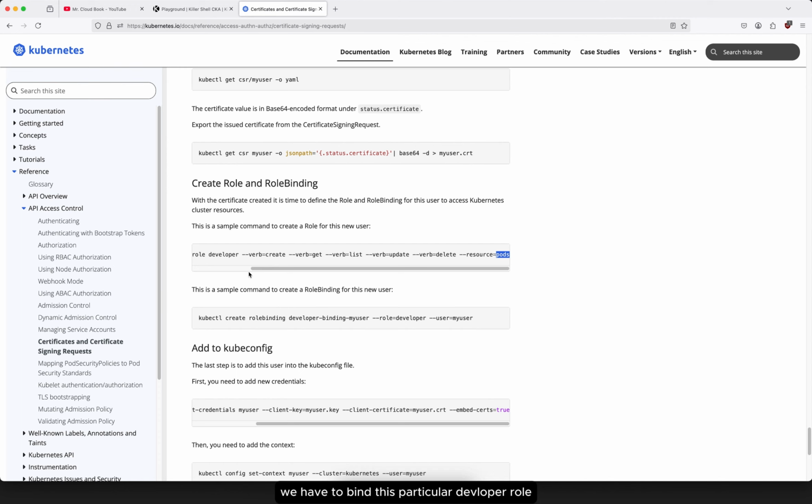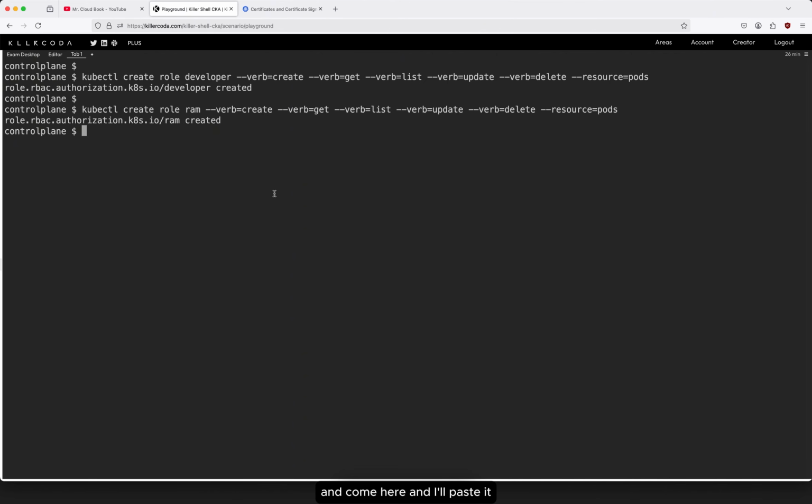To which user do we bind this particular developer role? We have to tell what role and to which user we bind that role. So I will copy this, come here and paste it. I'll change the user name to the user we want, Rom. What is the role we created? Rom. If you don't know, this is the role we created. You can see the role Rom, and here you can use this role binding for Rom. You can provide any name, developer binding, okay, dev binding, enter.